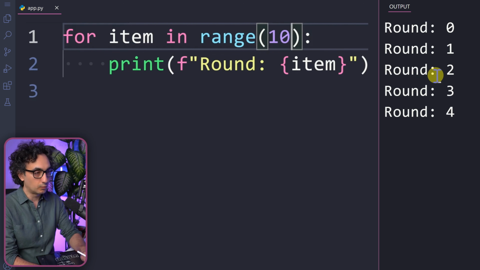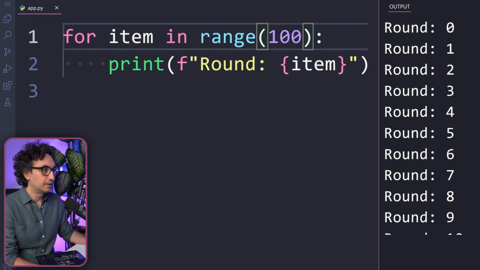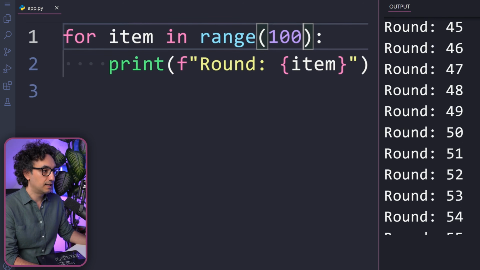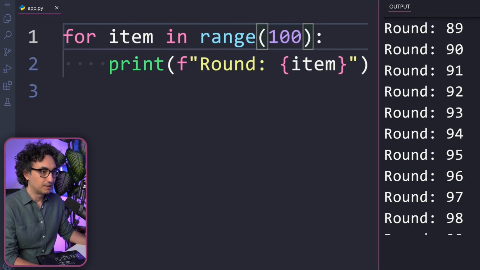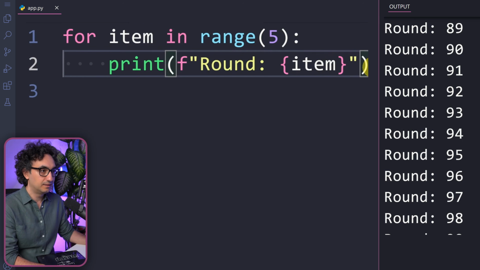Now, if you say 100 and execute, it's going to be very simple. It's going to generate 100 numbers. And with that, you iterate our code 100 times. So now let's go back to our 5 example here and execute.